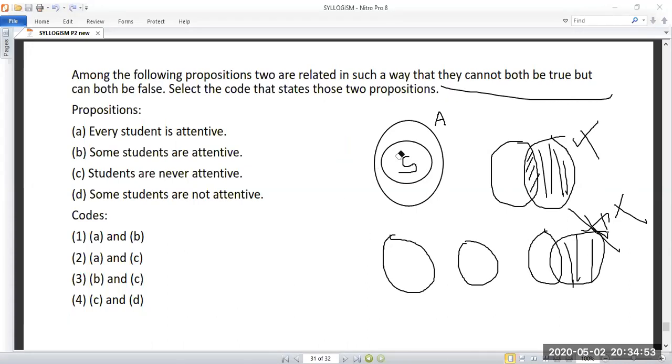if you take this question, all students are attentive. It doesn't mean all students are not attentive. Okay, so this should be the opposite one. So the answer should be, what is the answer? A and C, all and no.